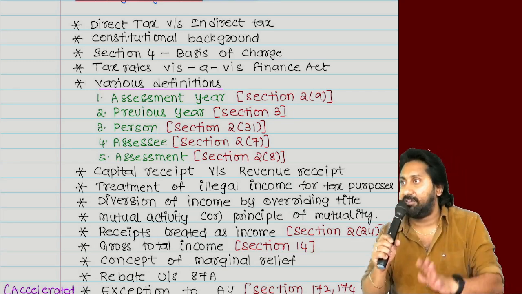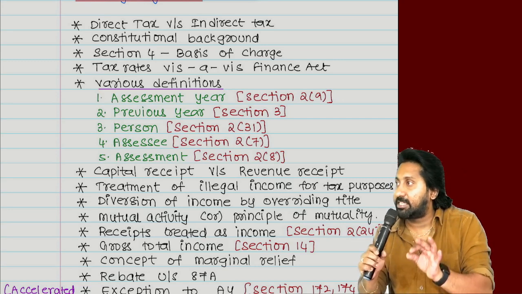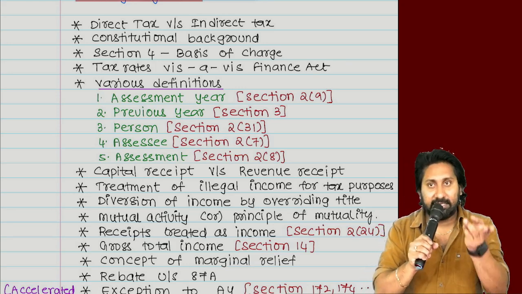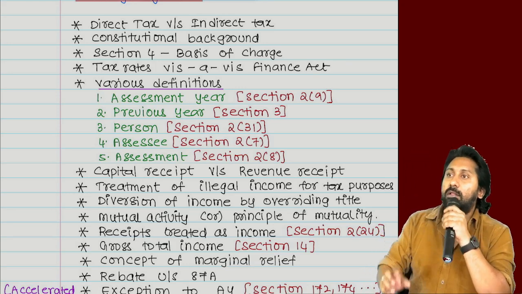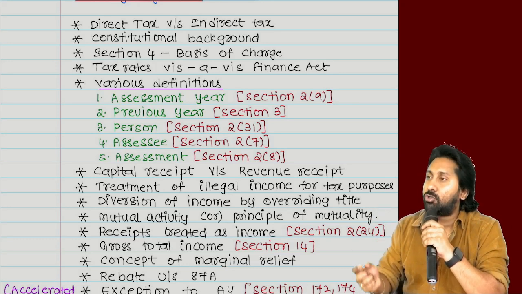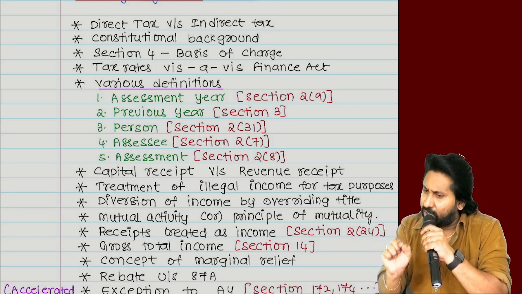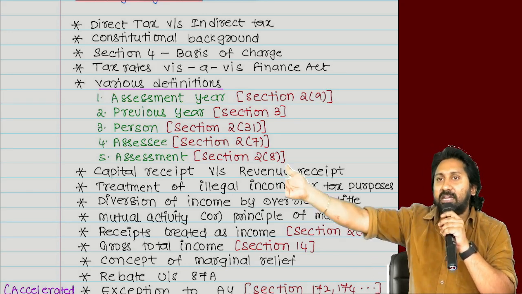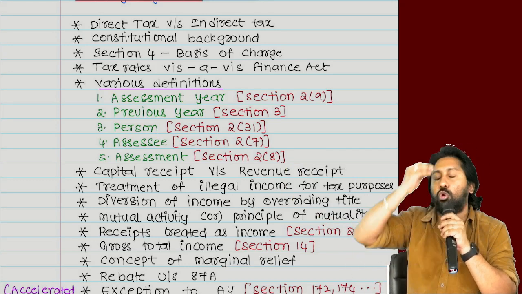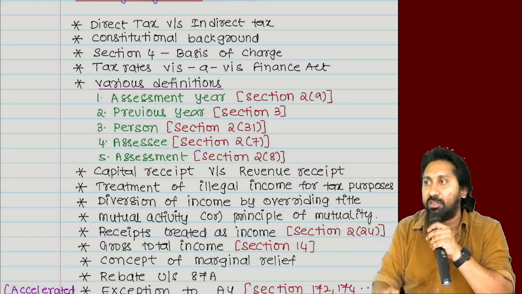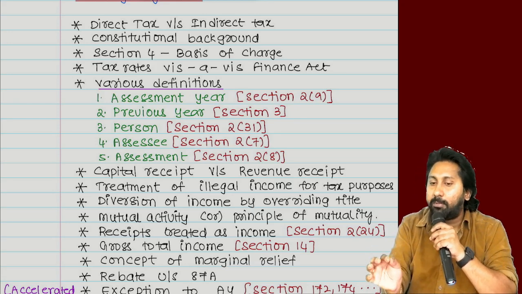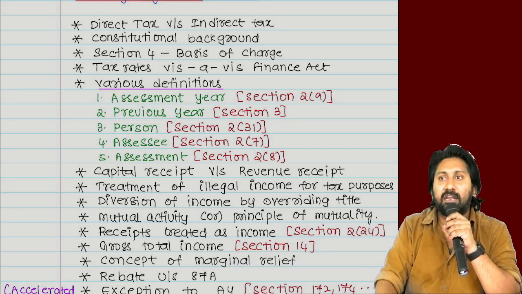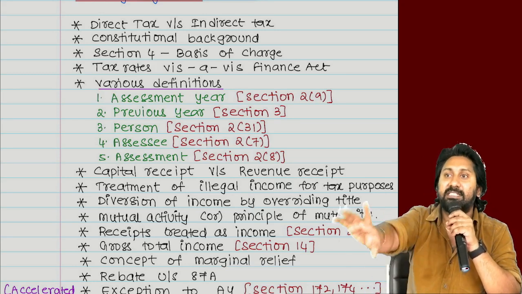Union list, List 1 they call it. Second, if a law has to apply only to a particular state, and other states are not doing that, this state wanted to bring that. So many laws are like that. Every state will have its own laws. If I wanted to bring a law only to a particular state, exclusive powers are given to the concerned state legislature and assembly.